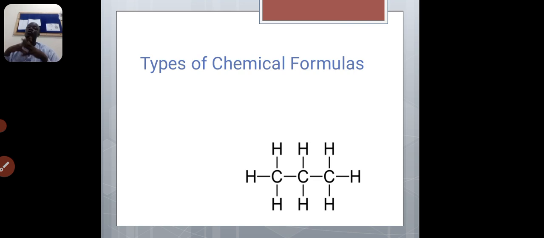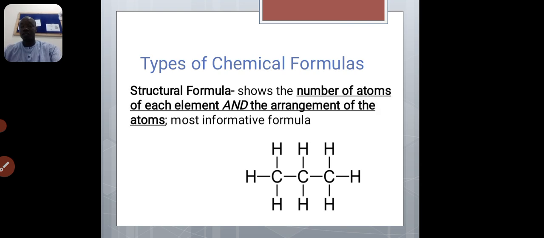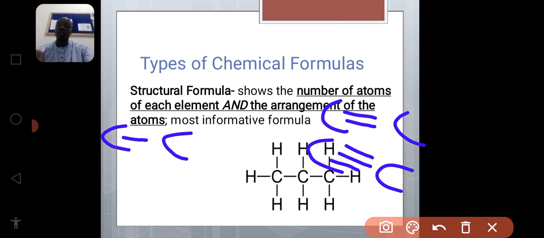So if you want the total number of sigma bonds in a compound, you take the number of atoms of that compound, add everything, and subtract 1. That will exactly give you the number of sigma bonds. We also have the structural formula apart from the molecular formula. The structural formula shows the number of atoms of each element and the arrangement of the atoms, and it is the most informative. Look at it, this is the structural formula of propane.